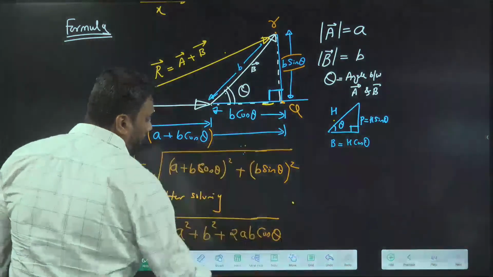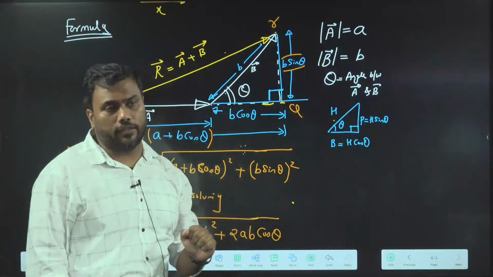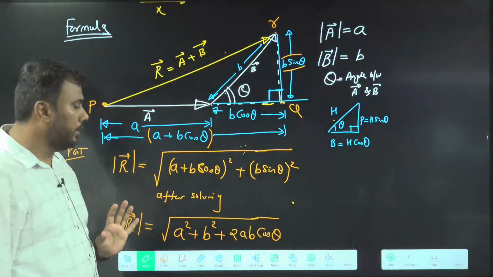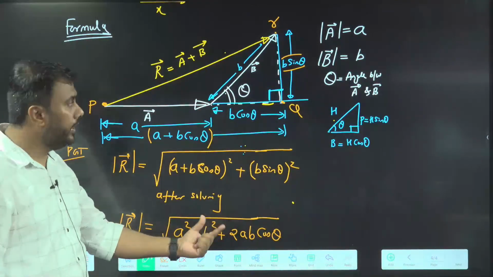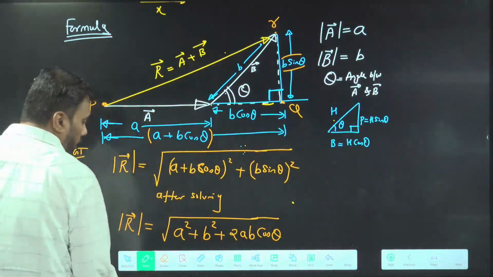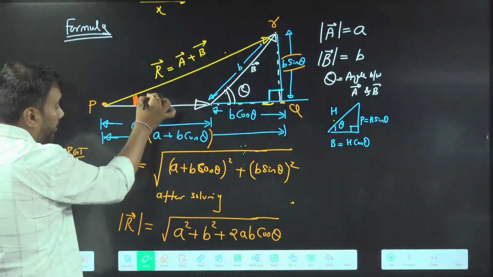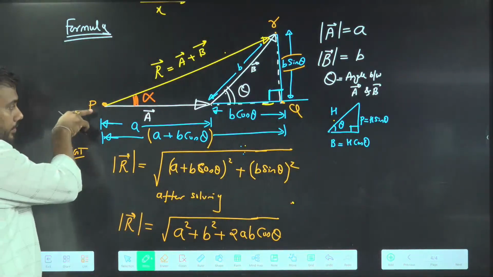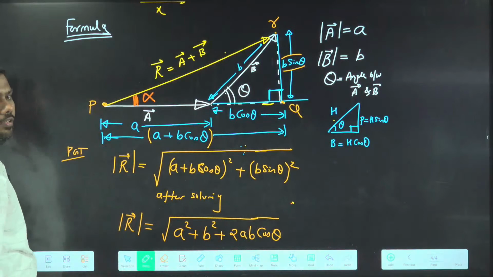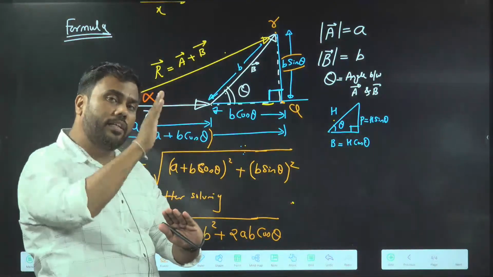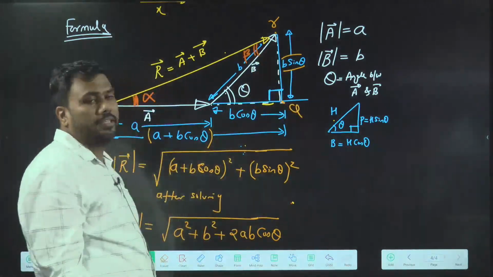Sometimes knowing the magnitude of vector is not enough, because vector is both magnitude and direction. With only magnitude, we do not know the vector completely. If we want to know the vector completely, we also need to know its direction. So how can we find direction? See, this angle can be calculated. This is my A vector, this is my resultant. The angle between A and resultant, let's say this is alpha. The resultant is also making some angle with B vector, which I am assuming to be beta.